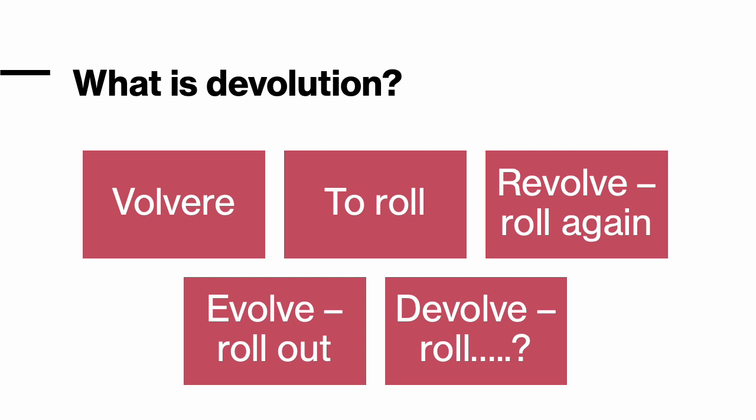Therefore, what must devolve mean? Where are we rolling if we are devolving in devolution? If you think about de in terms of the idea of descending, what does the prefix de mean? And therefore, what does it mean if we are devolving? We are rolling where?